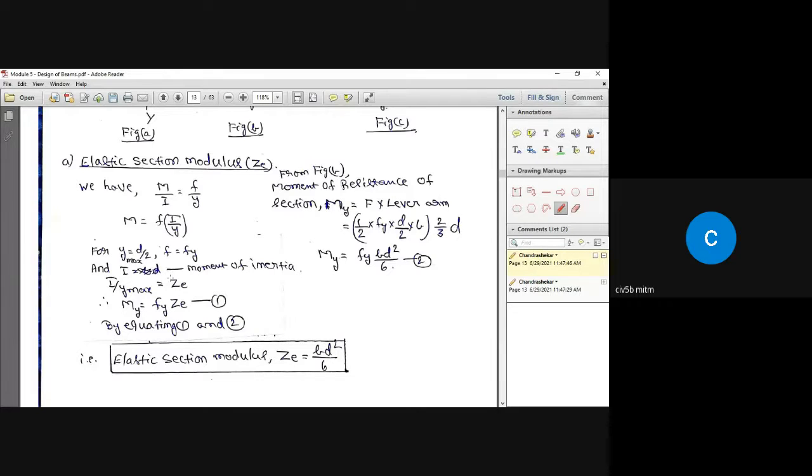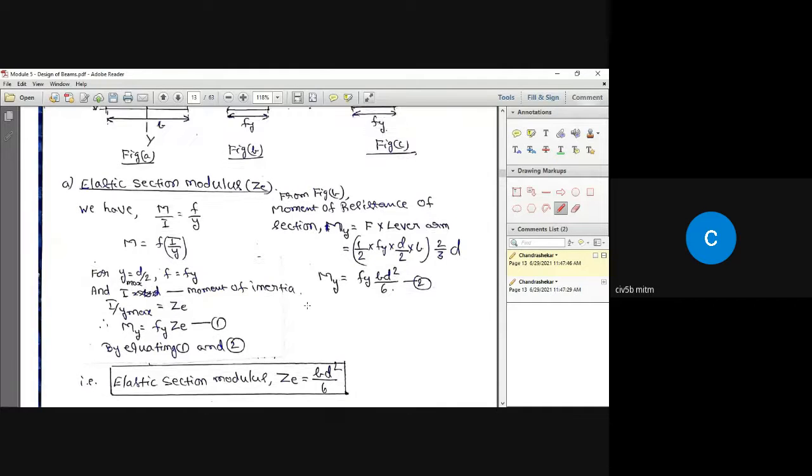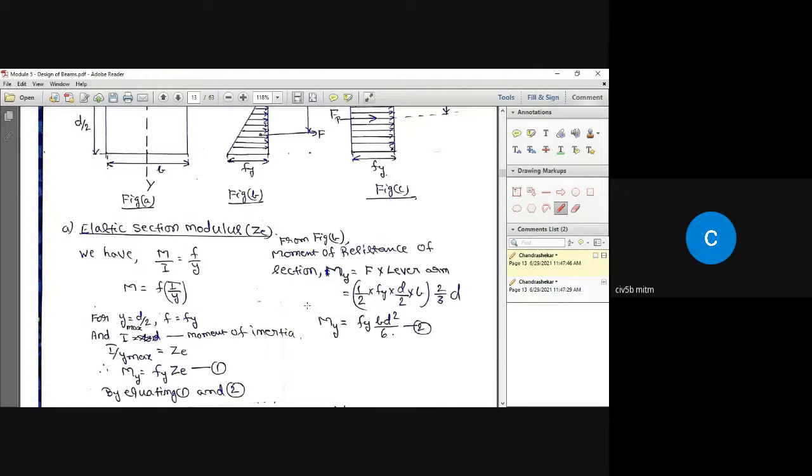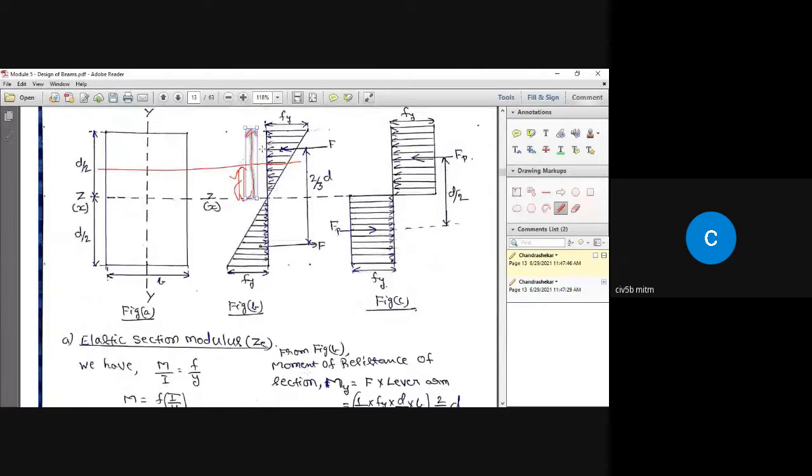ZE is the section modulus or elastic section modulus. So that is given by I by Y max. Okay, so I'm going to call this equation 1. Then let us find out what is the moment of resistance of this section, My.